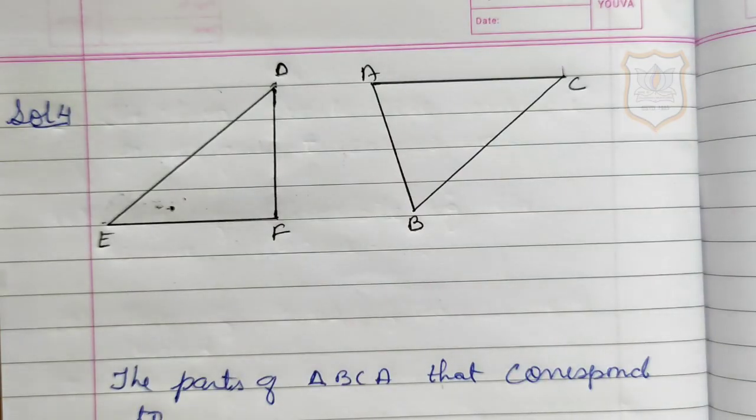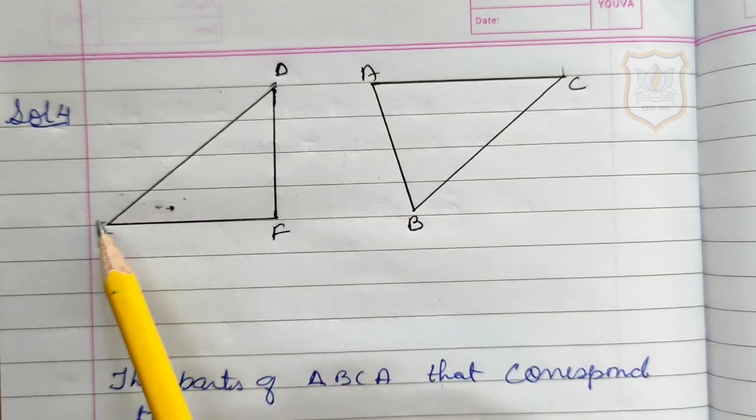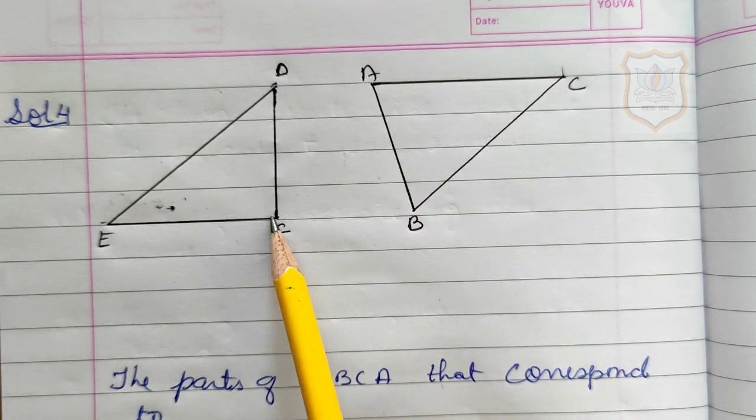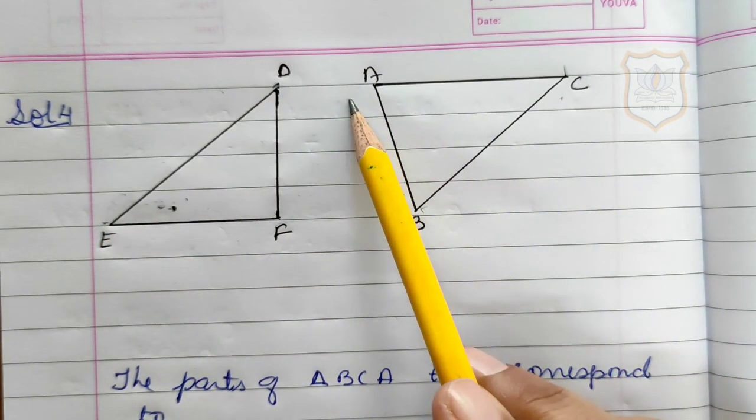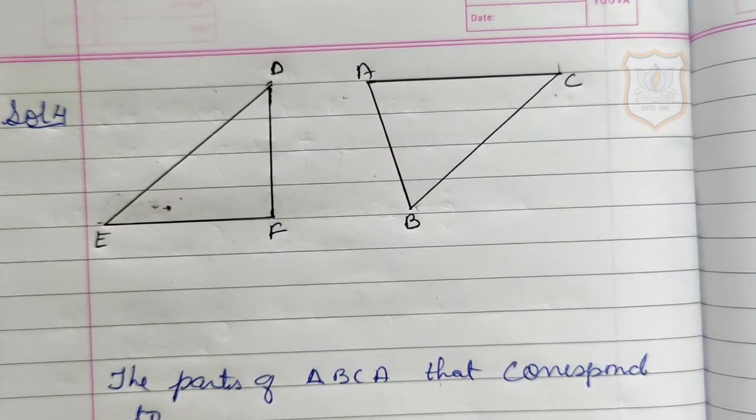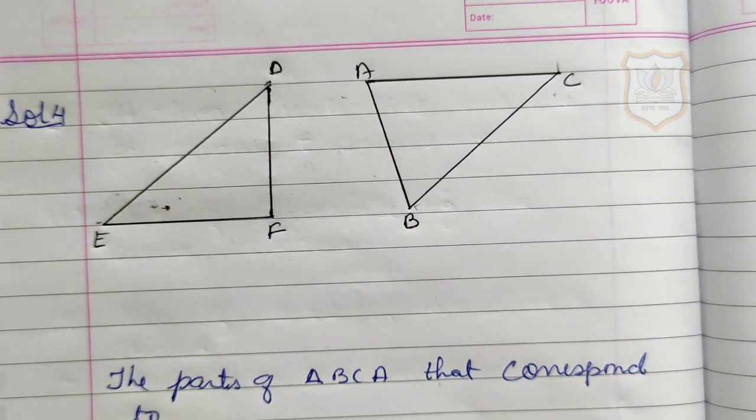So students, here it is given in the question that triangle DEF is congruent to triangle BCA. Now we have to find out the correspondence of the following.